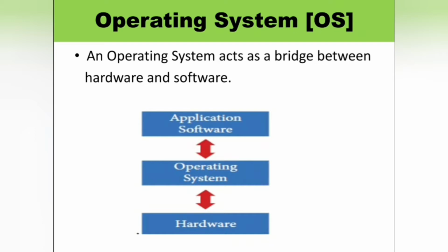An operating system acts as a bridge between hardware and software. Already we know what is meant by hardware and software, isn't it? What is meant by hardware, children?